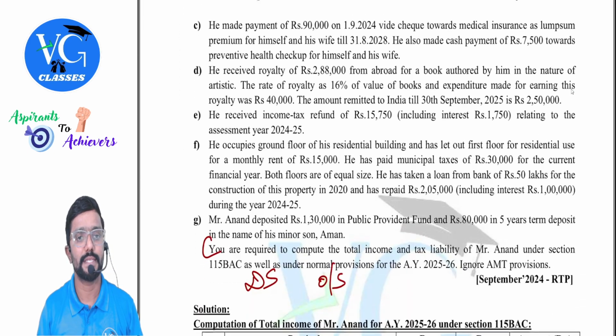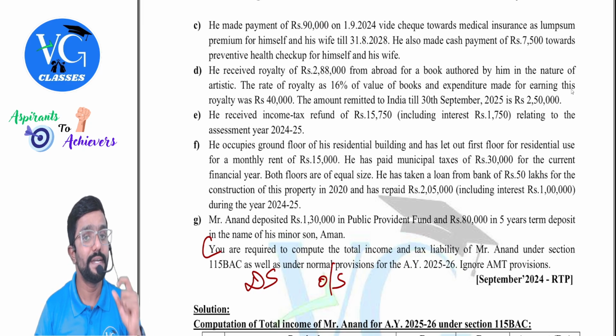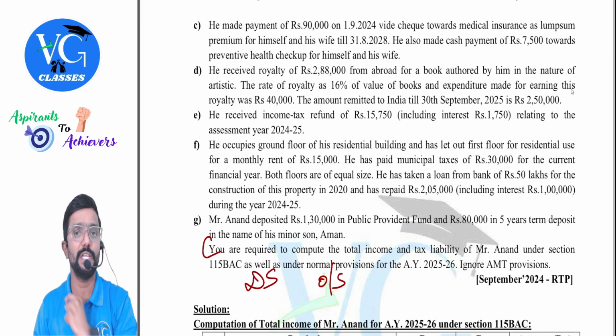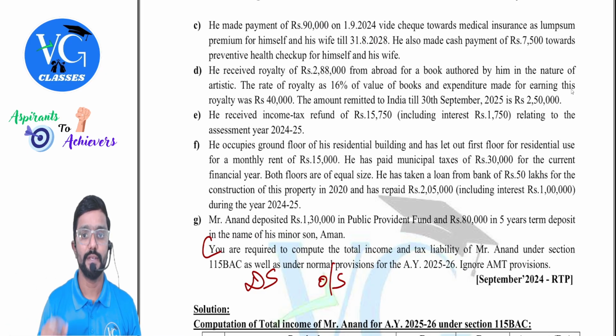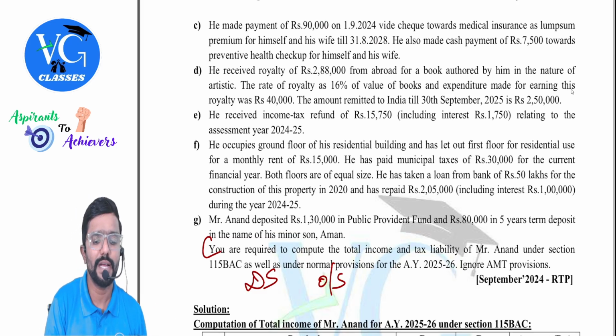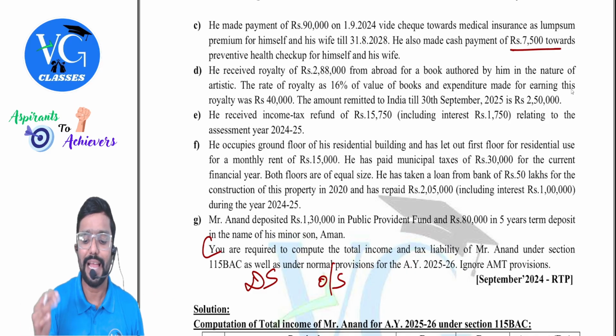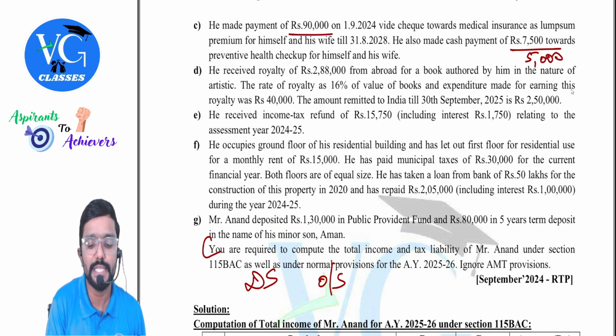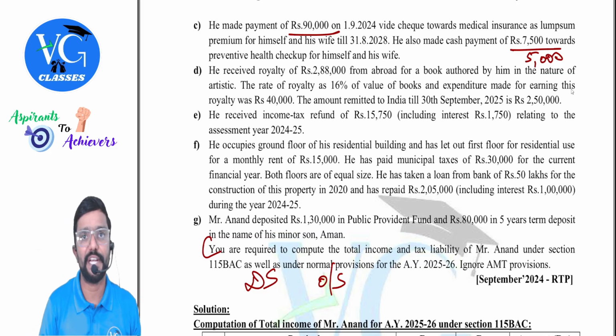Next. He made a payment of 90,000 on 1st September 2024 by cheque towards medical insurance as lump sum premium for himself and his wife till 30th August 2028 for a number of years. He also made a cash payment of 7,500 towards preventive health checkup for himself and his wife. Guys, this is allowed even though it is paid in cash. It is still allowed, but maximum 5,000. Coming to this, is it fully allowed? No. It is allowed proportionately. When health insurance premium is paid for more than 1 year, you claim it proportionately.